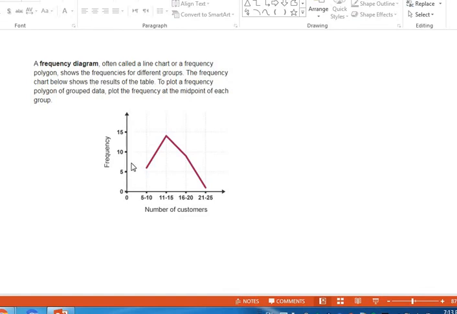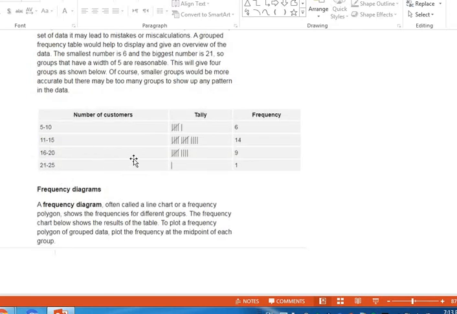So here I have frequency and number of customers. Okay, 5 to 10, we have said that 6. I can remember now. 5 to 10, 6. Then from 11 to 15, let's go back and see it together. 11 to 15, yes, we have said 14.